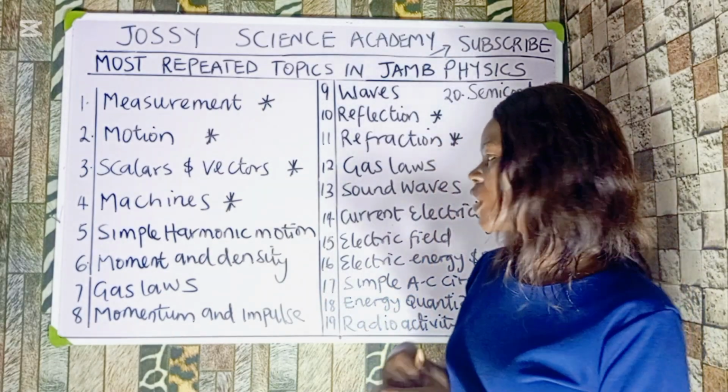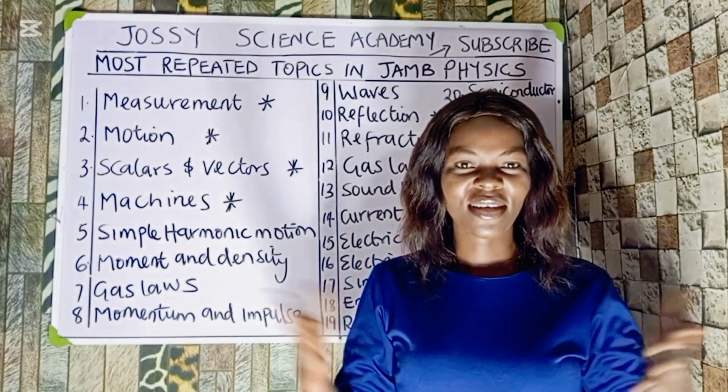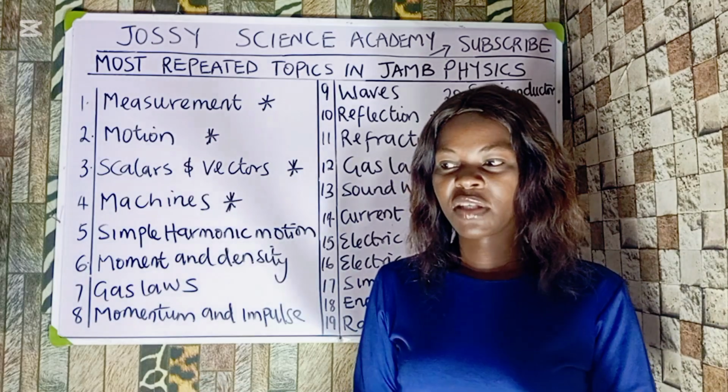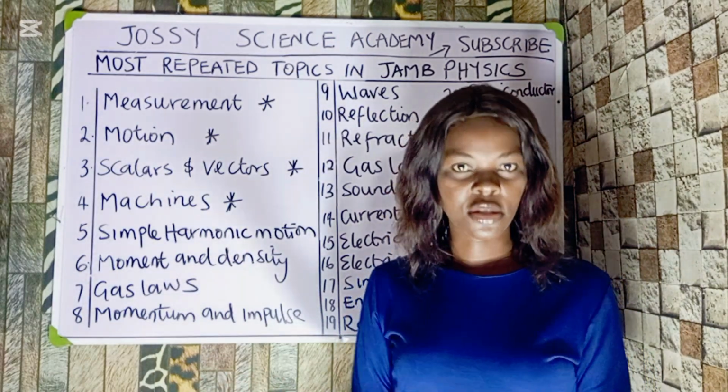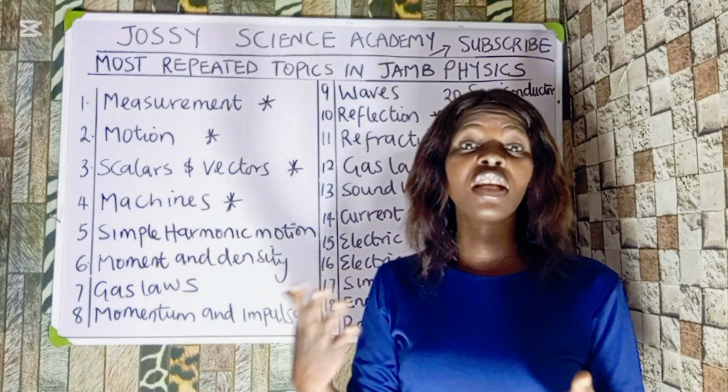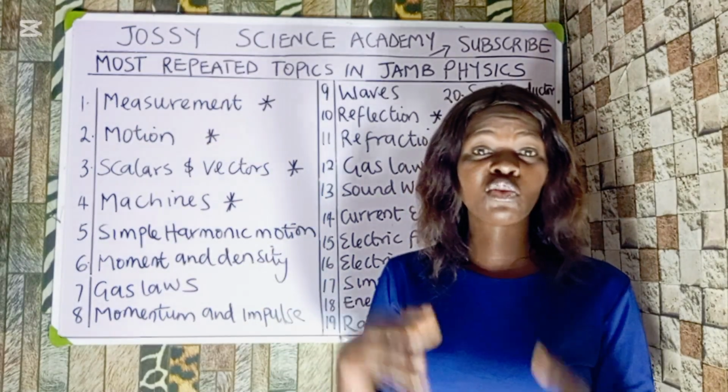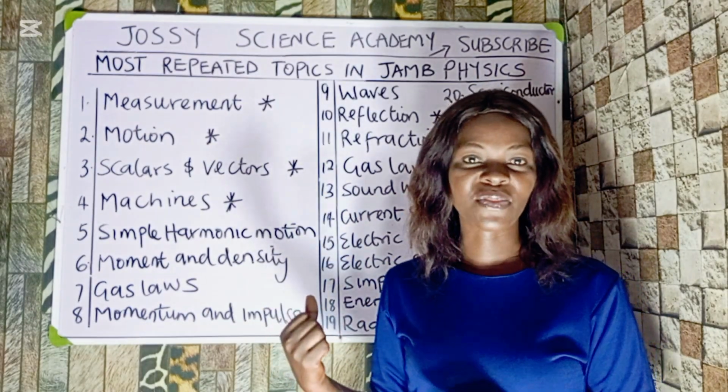So number 3 is what? Scalars and vectors. They normally bring it every year. Which of the following are scalar quantities, which of the following are vector quantities. Do you understand? They can even use the knowledge of scalars and vectors to ask you questions on linear momentum.